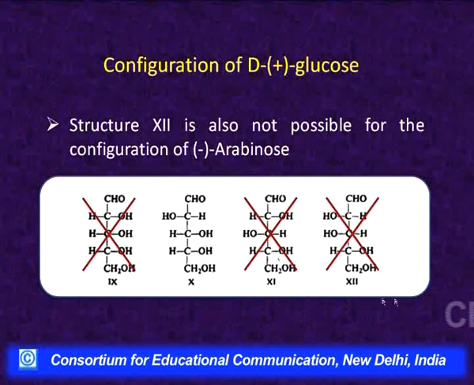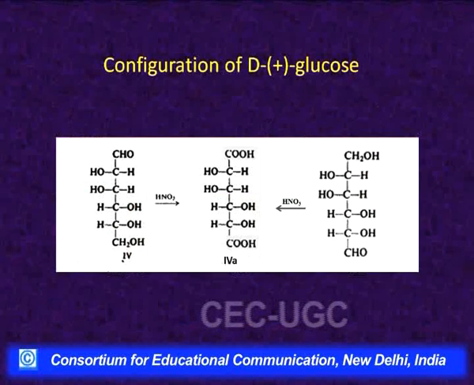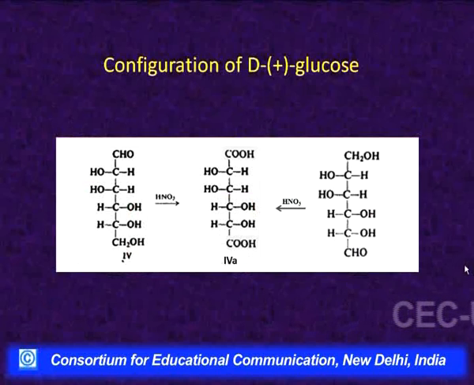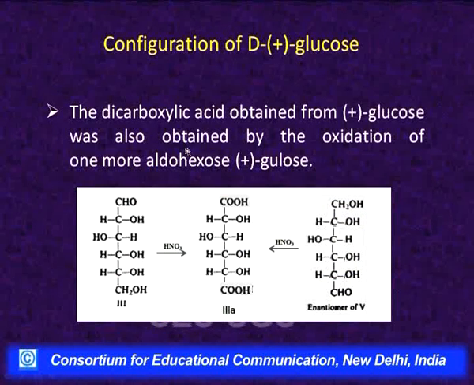Then we are now left with one thing only: out of 3 and 4, which represents plus glucose? This was decided on the basis of another reaction, that the dicarboxylic acid obtained from plus glucose was also obtained by the oxidation of one more aldohexose, that was named plus gulose. As I said before, Fischer had prepared all the 16 isomers and he oxidized all of them. He found that the dicarboxylic acid that we get from plus glucose is the same dicarboxylic acid obtained from one more aldose sugar.